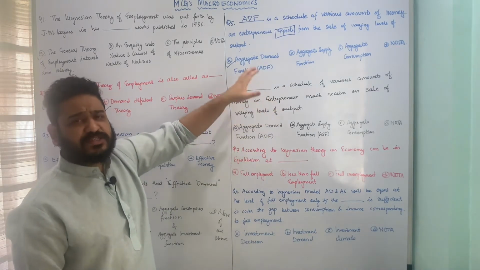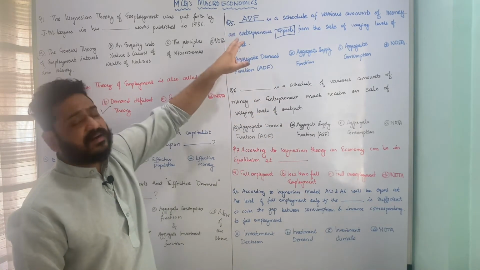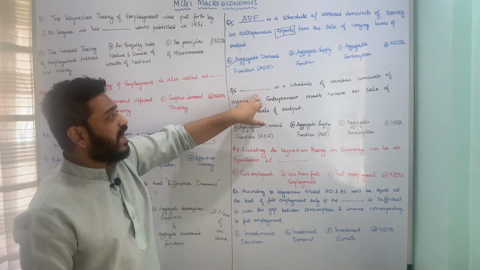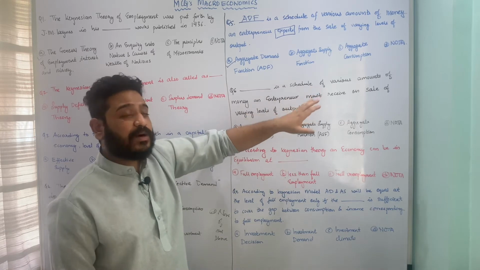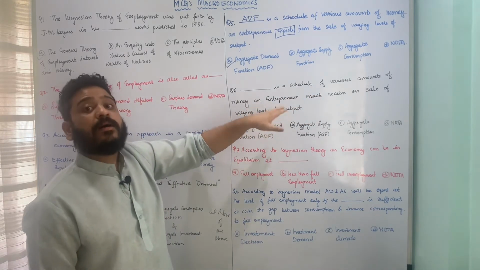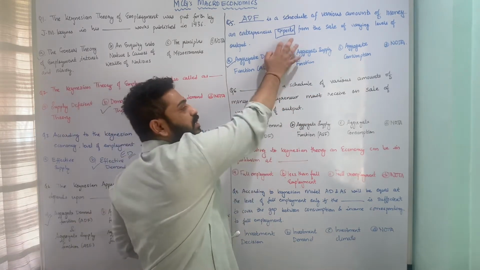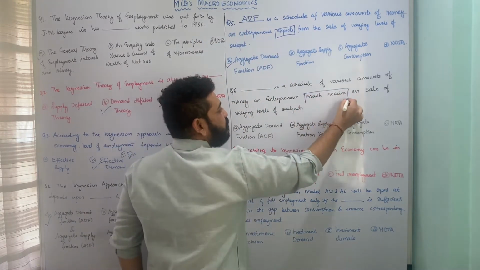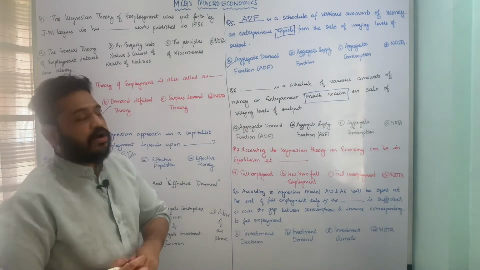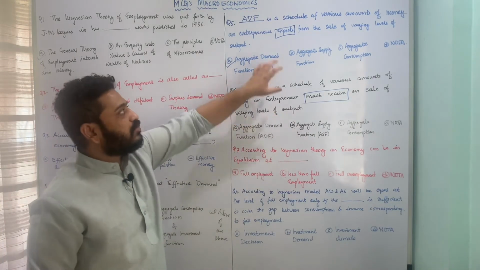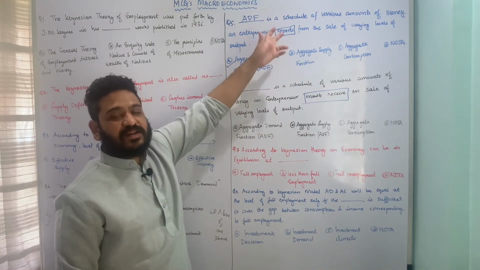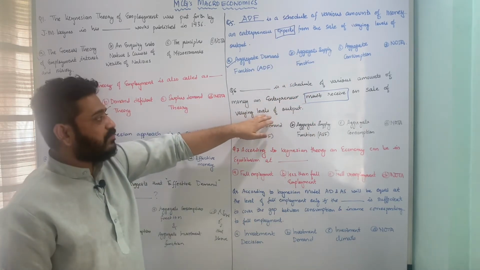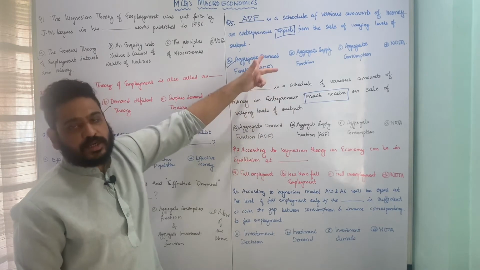It is a similar sort of question, but here we are looking at the aggregate supply function. So here the question is framed in this fashion: dash is a schedule of various amounts of money an entrepreneur must receive on sale of varying levels of output. The difference between what an entrepreneur expects to receive and must receive from the sale of varying levels of output is very important in these two concepts.